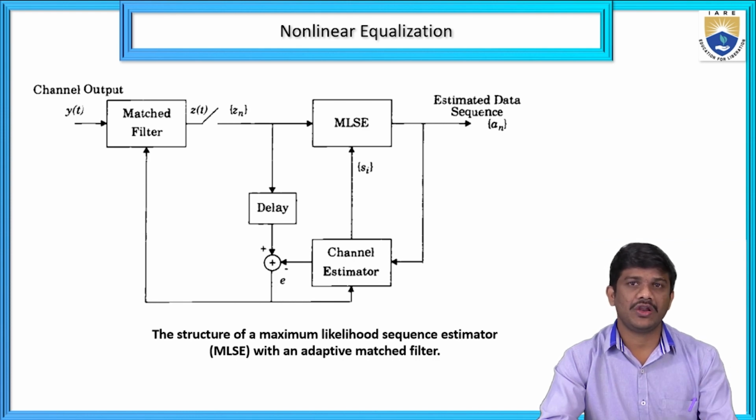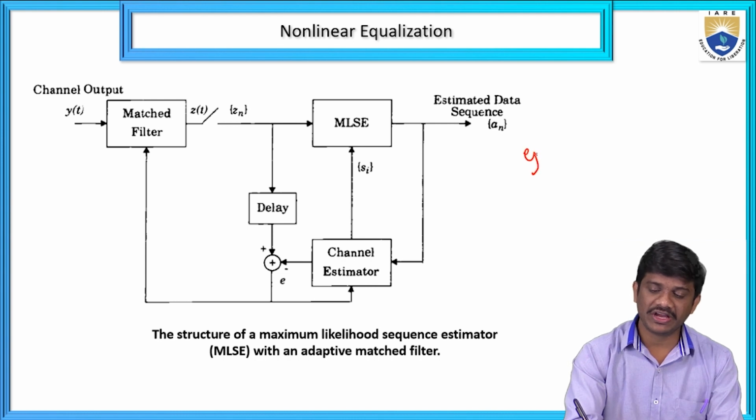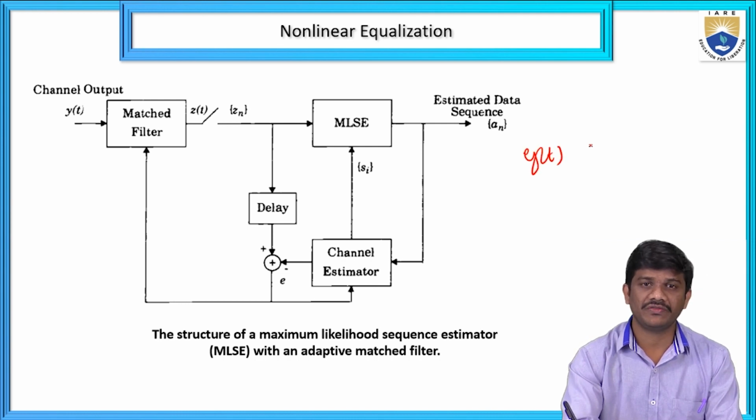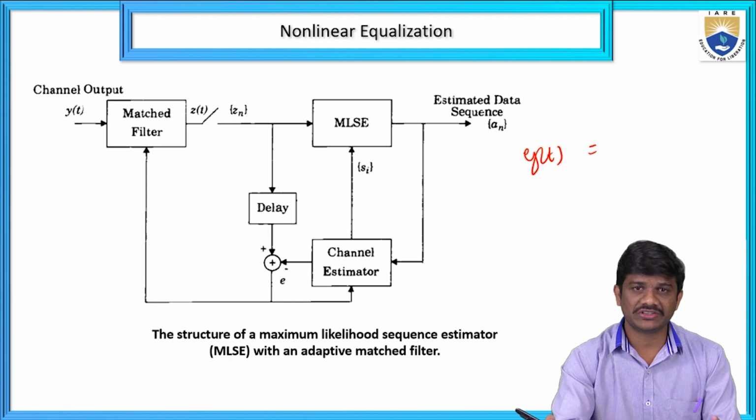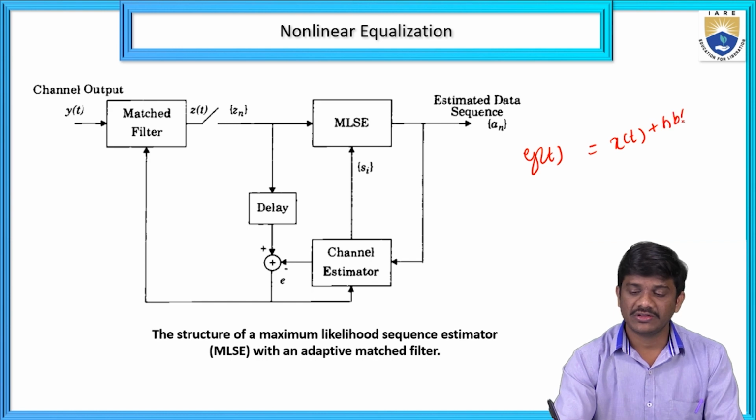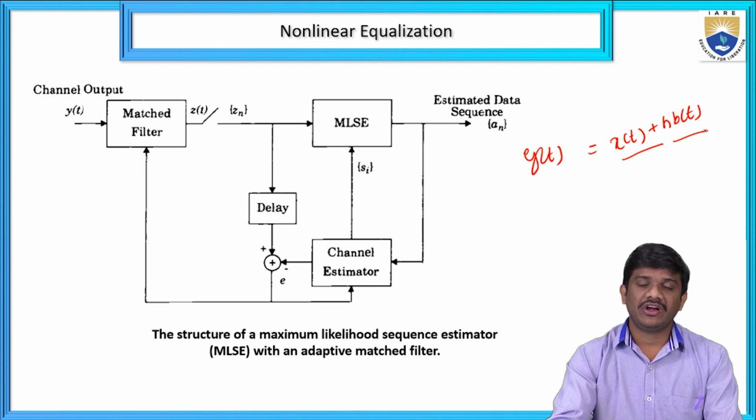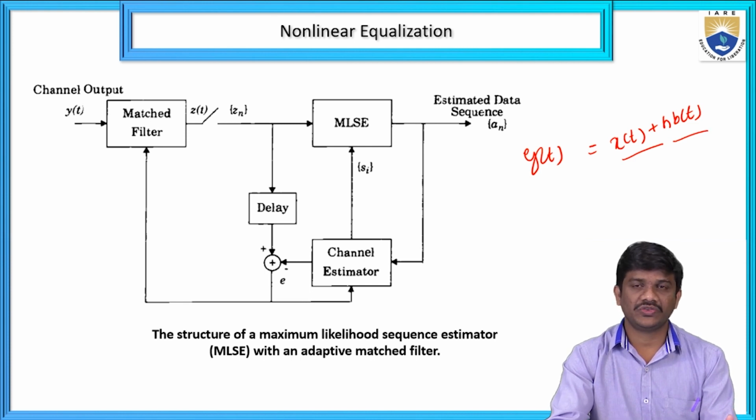We have the channel output. Here, how do we get y of t? Previously we had the sampled signal, from that we take x of t plus n of t. Here this is the input signal, this is the noise signal. Then we give it to the matched filter.